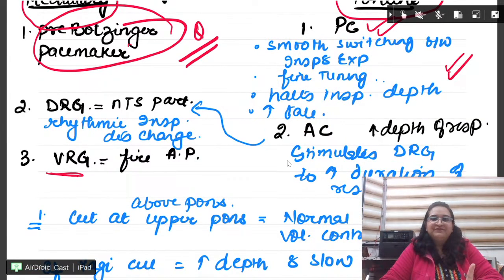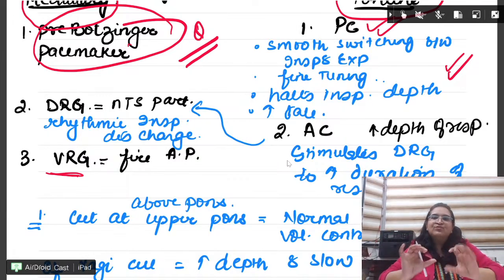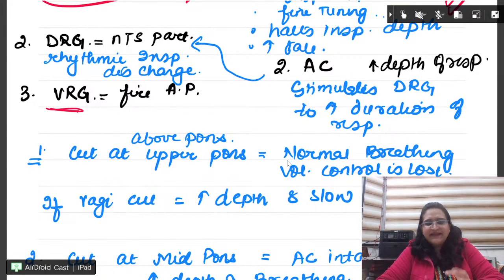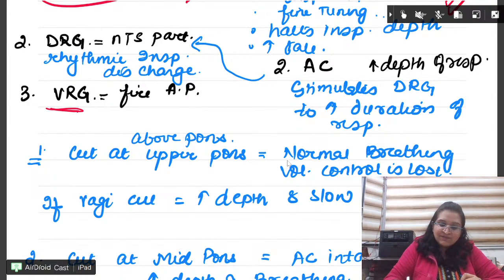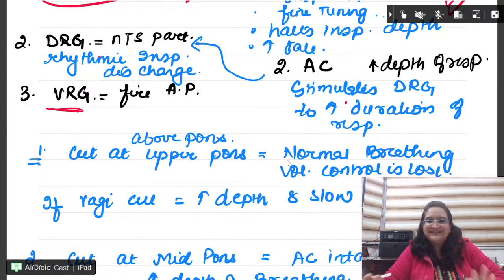This you should know. Fine tuning, it halts inspiration, switching between inspiration and expiration. That is the function of the pneumotaxic center. The apneustic center increases depth. Basically, the pneumotaxic and apneustic centers have an effect on the depth of respiration, and it stimulates the DRG to increase the duration of respiration.